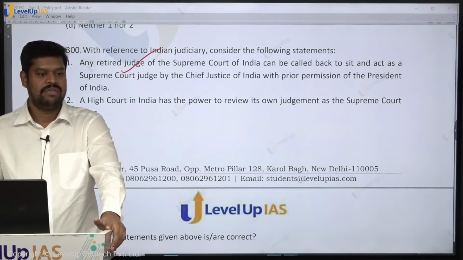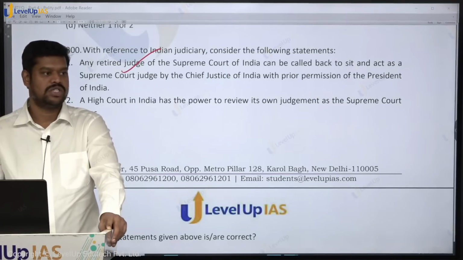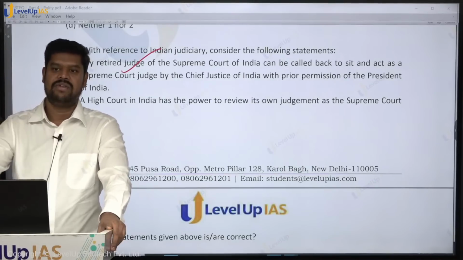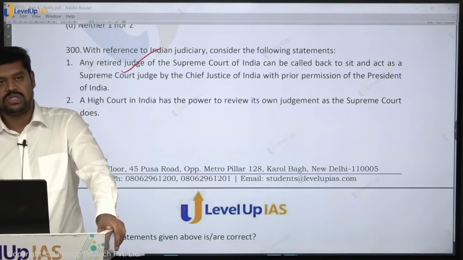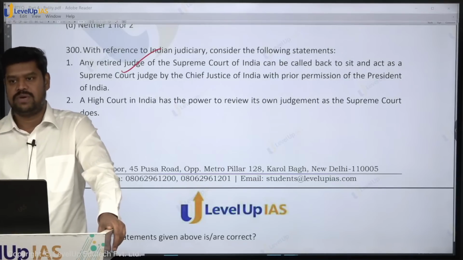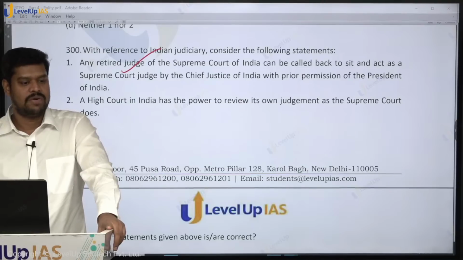So it is not only having the review powers; on top of the review powers they also have what is called curative powers. In fact, review is directly given, but the Supreme Court of India said that they also have curative powers. But what about the High Courts? Do the High Courts have the power to review their own decisions? Yes or no? Is it given in the Constitution?